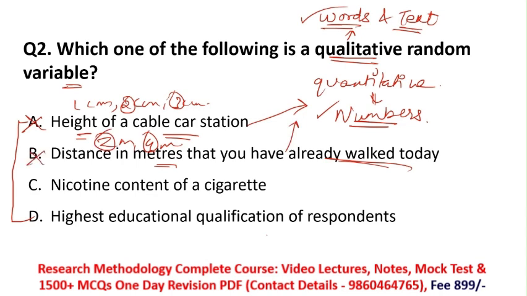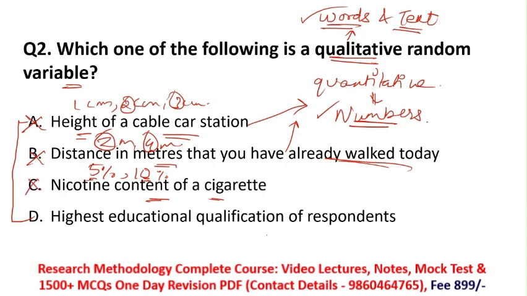Then option C, nicotine content of a cigarette. How many percent of nicotine is present in a cigarette? On the box of a cigarette you might have seen that they wrote 5% nicotine is present in that cigarette, or 10% nicotine. That means again you are getting your answer in the form of numbers. So option C is also a quantitative variable, not a qualitative variable. So option C is also incorrect.